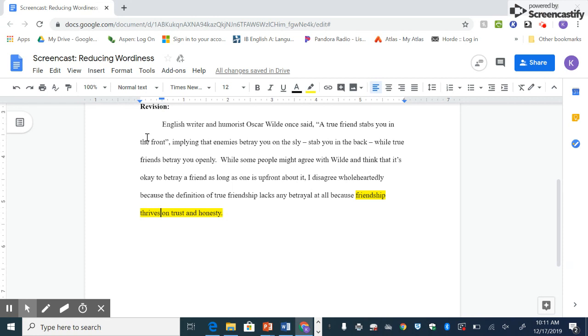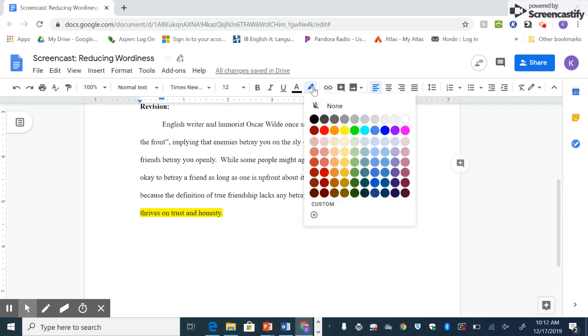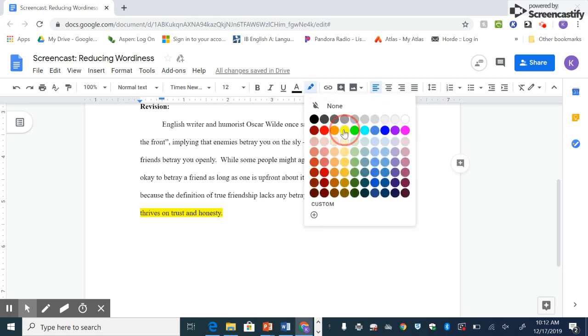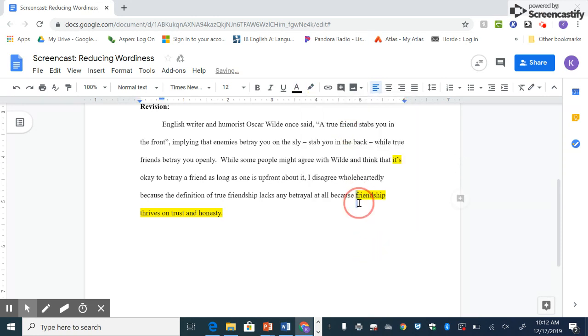So, English writer and humorist Oscar Wilde once said, a true friend stabs you in the front, implying that enemies betray you on the side, stab you in the back, while true friends betray you openly. While some people might agree with Wilde and think that it's... I forgot a being verb. So we need to work on this because it really means "it is." So there's another "is" there. So we need to do something with that to get rid of it.